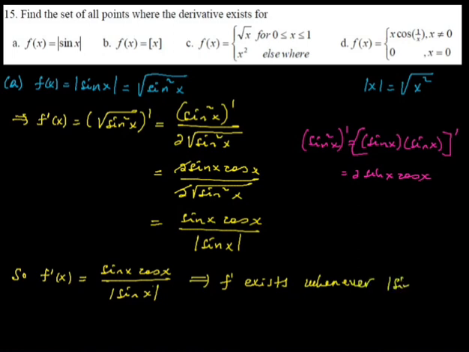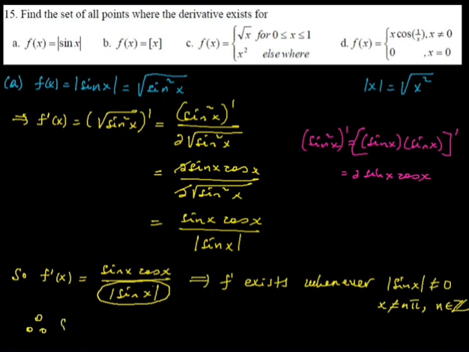እንግዲህ f derivative exist የሚያደርገው, so f derivative exists whenever absolute value of sin x is different from 0. denominator 0 እንዳይሆን እዚች ጋር ያለችው denominator 0 ከሆነች undefined ይሆናል. So except this case wherever f is existent, f exist ያደርጋል except sin x is 0. So sin x ደግሞ 0 የሚሆነው x ምን ሲሆን ነው? x integral multiple of pi ሲሆን. Okay, where this n is an element of integer. So x should be different from n times pi.